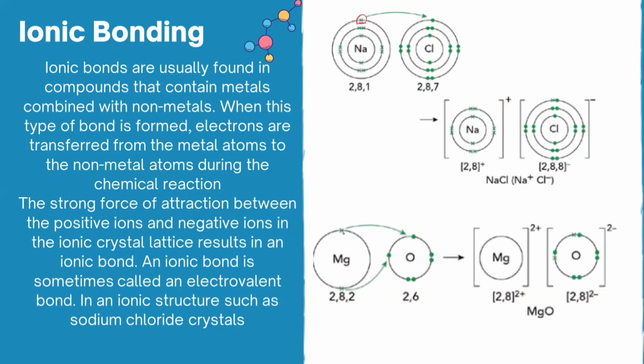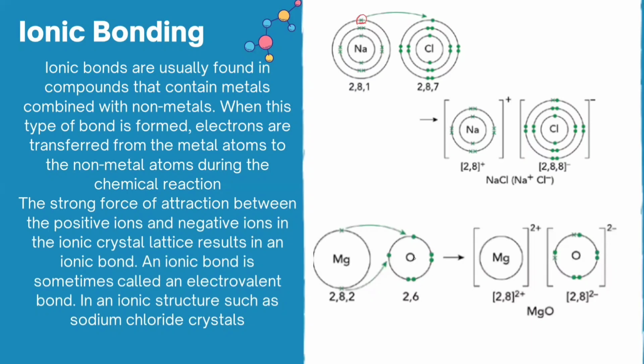Now, the inner electrons of magnesium are not drawn here. And as you can see, magnesium has two electrons in the outermost shell. So, it will just lose these two electrons, and these two electrons will be gained by the oxygen atoms because oxygen has six electrons in its outermost shell. It means that it needs two electrons to complete its valence shell.